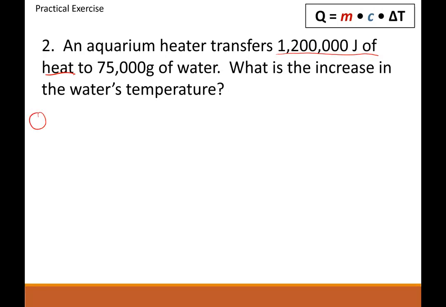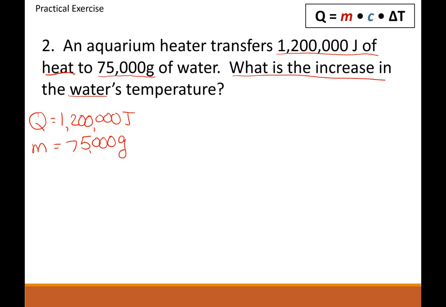So that's our Q. So Q equals 1,200,000 joules, okay? To 75,000 grams of water. So our grams is going to be our mass. And then what is the increase in the water's temperature?